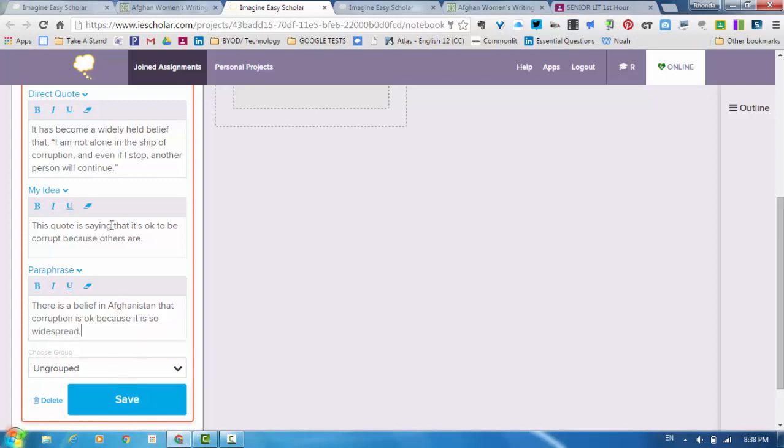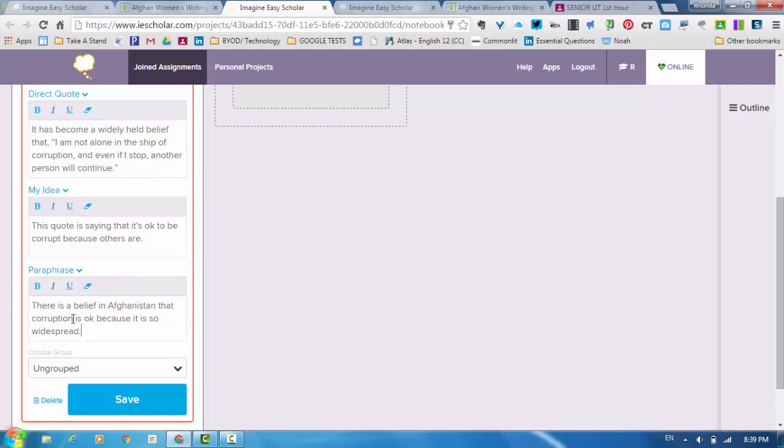Now, why is it important to do these things, guys? This is the key. First of all, a lot of times students choose a quote. They just shove it into the paragraph. They're not really sure what it means exactly or whether or not it's fitting what they're saying or if it's fully explained. Well, when you follow this procedure, the my idea part is so important. So often when teachers are looking at students' quotes, we're saying, okay, but so what? Why does that matter? Why does that quote fit your paper and what does it all mean? That's what the my idea is for, and that's the stuff that should go into your paragraphs, okay?